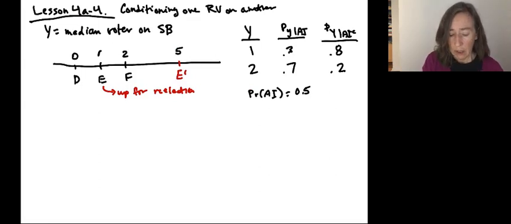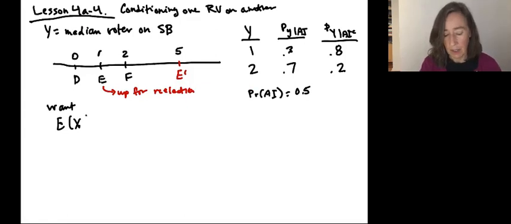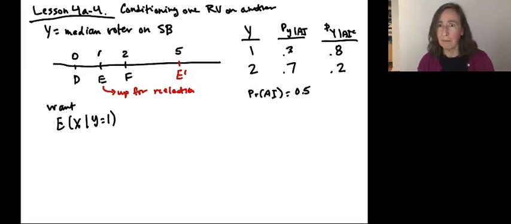So what we want here is to find the expected value of X. Remember, X is the city council median voter, conditional on Y equals 1. So what are we saying here? Like we read in the newspaper, school board retains its left-leaning majority.